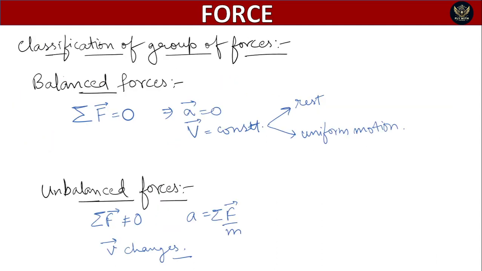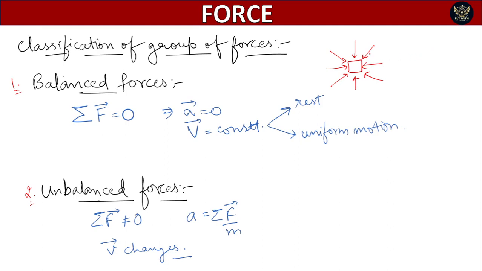Now we can classify the forces, the group of forces. If there are forces acting on the body in many directions, a group of forces, then we can broadly classify them into two categories. The first one is balanced force and the second one is unbalanced force. Now what do we mean by balanced force? Balanced forces are those in which the sum of all the forces acting on a body is equal to 0.